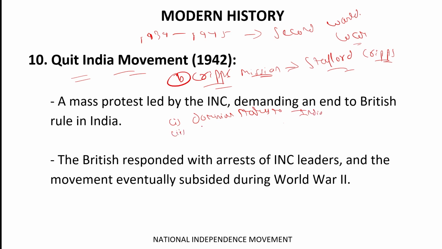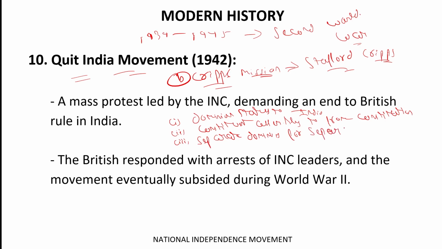Okay, second is a Constituent Assembly to frame the constitution. Third is separate dominions for separate states.